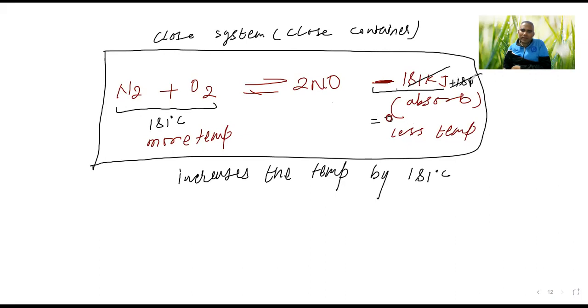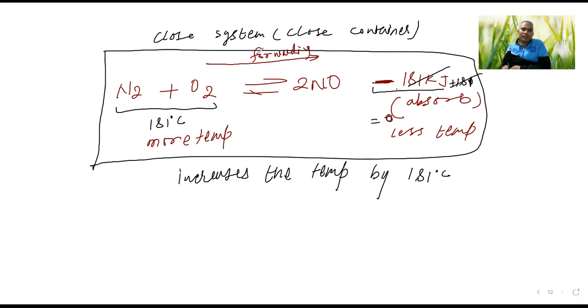Here you supply 181. That is totally 181. That is cancel out, plus minus. Here is more. So if it is more, Janab, equilibrium will try to decrease. So how will it try to decrease? If it is forward reaction, some temperature will go to the product side. Yes or no? Yes, sir.